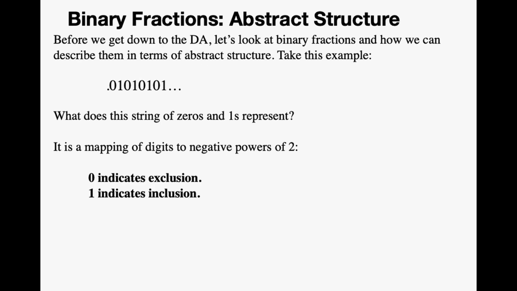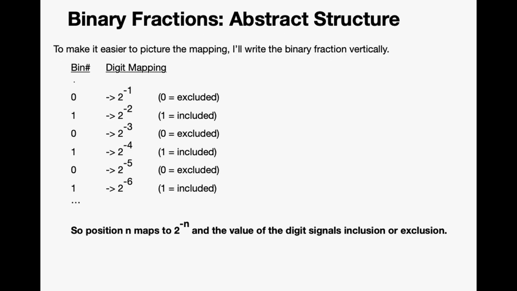Before we get down to the diagonal argument specifically, let's look at binary fractions and how we can describe them in terms of their abstract structure. Let's take this example. Now, what does this string of zeros and ones represent? It's a mapping of digits to negative powers of 2, whereas 0 indicates exclusion and 1 indicates inclusion. To make it easier to picture the mapping, I'll write the binary fraction vertically.